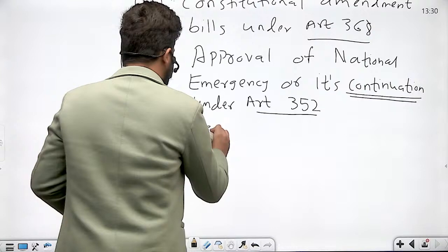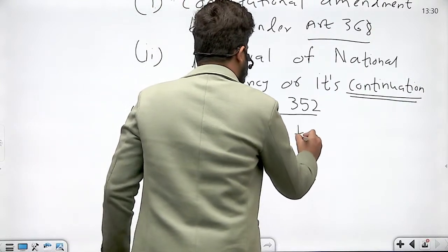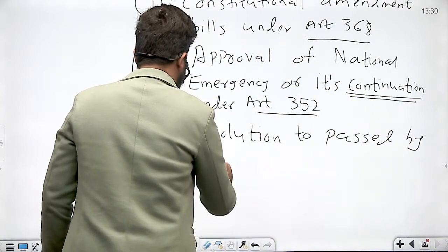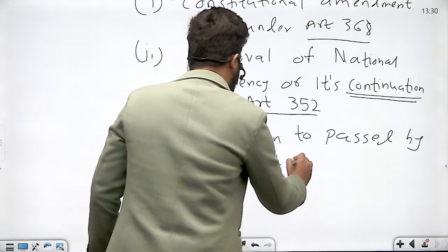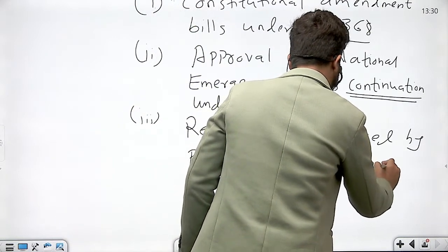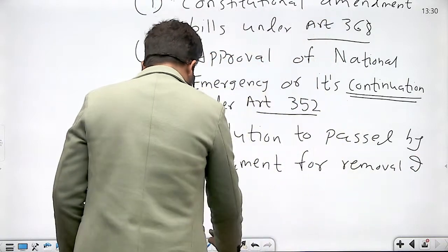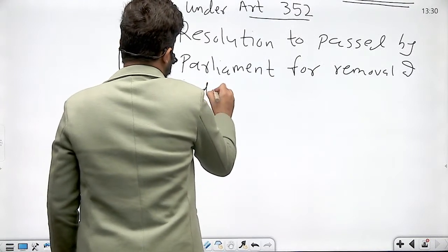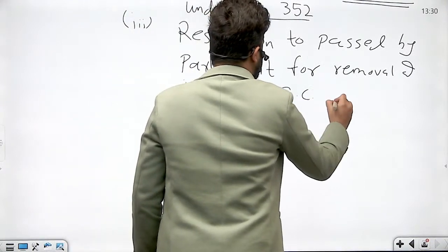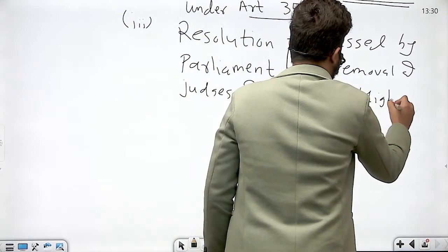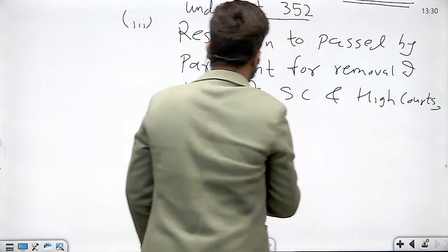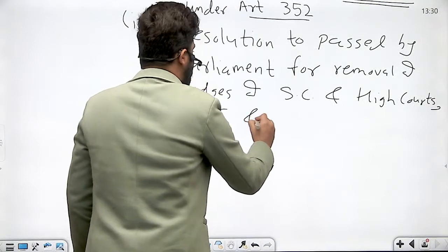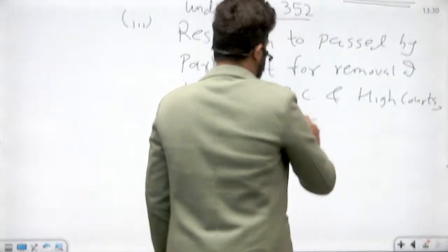So resolution to be passed by Parliament, both the houses, for removal of judges of both Supreme Court and High Court. Removal of judges of Supreme Court and High Courts, comma, Comptroller and Auditor General of India is a constitutional body, and Chief Election Commissioner.